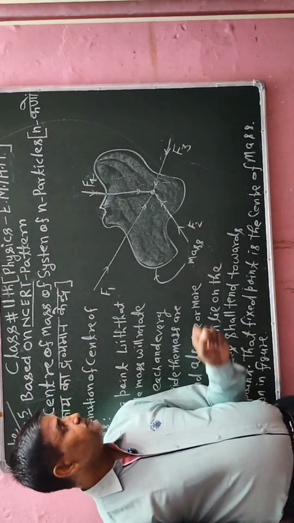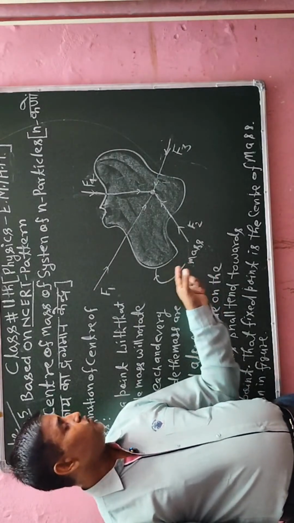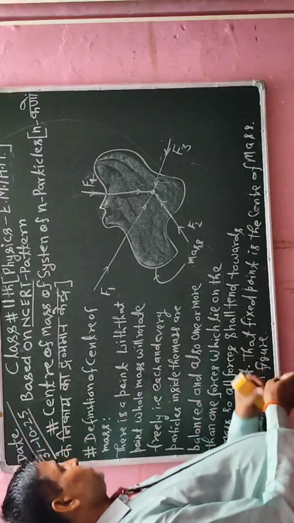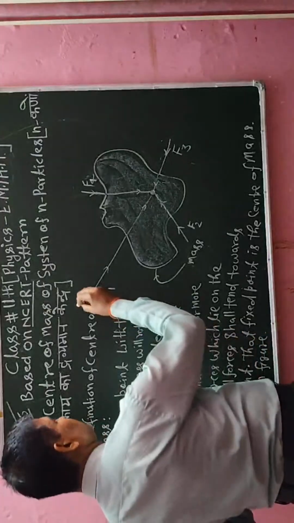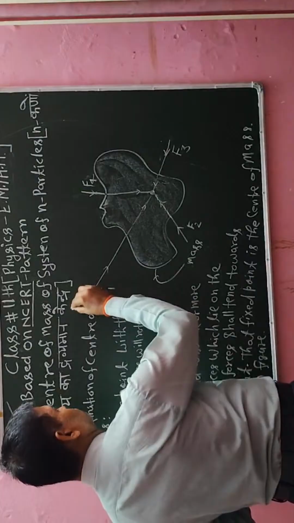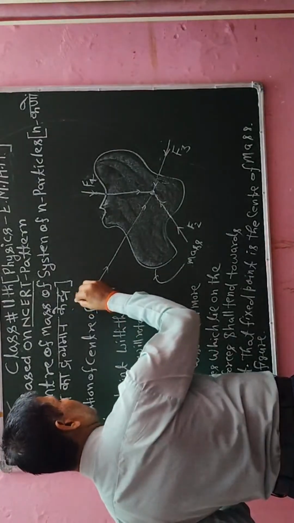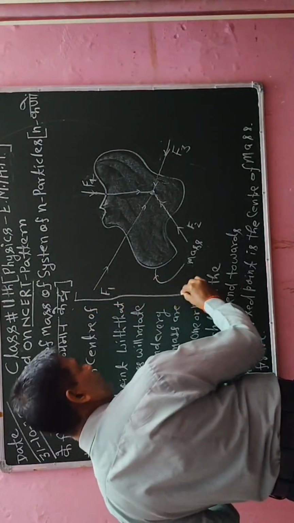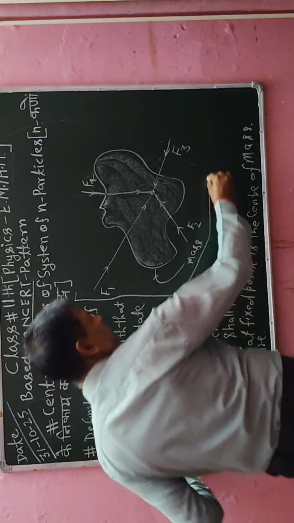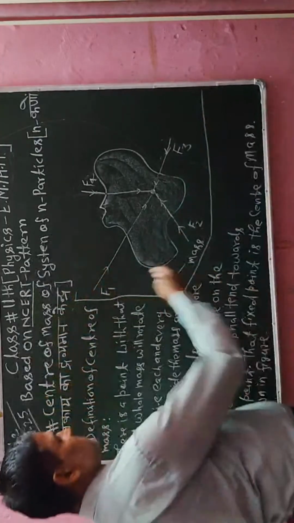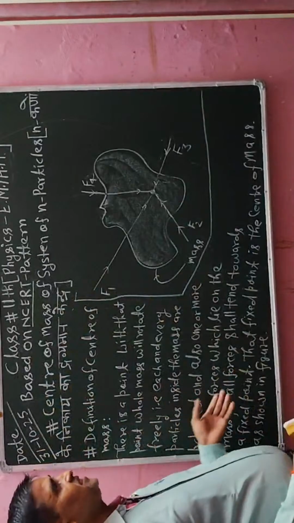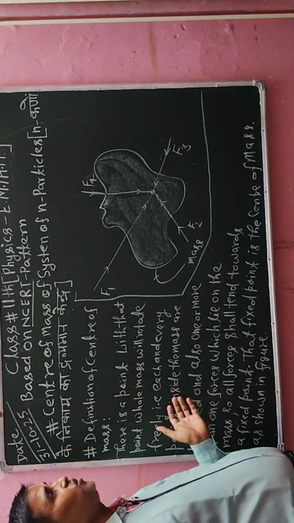Okay, so this is the required way, and with this way I can calculate its center of mass clearly. So this is the diagram and this is its definition, so you have to follow it positively.